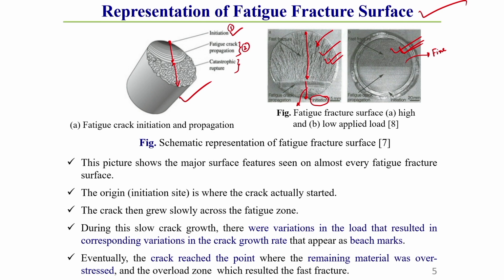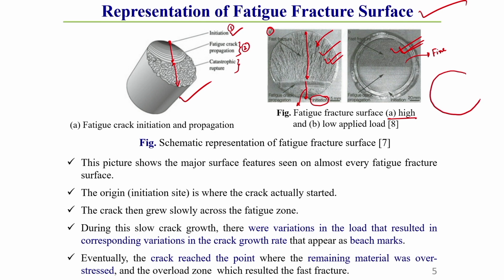This fracture surface appearance is coarse in nature, and that is what I am representing in figure A. This is the experimentally observed surface.